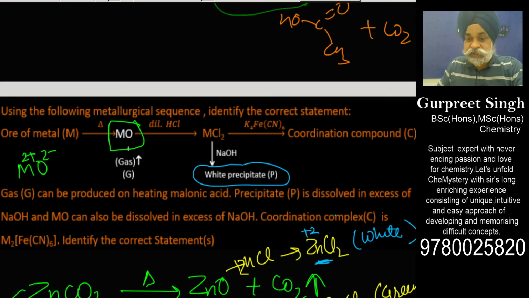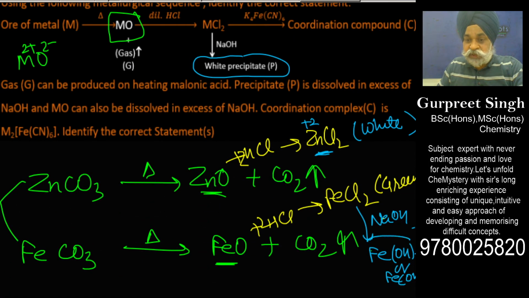Now we can say that if any of these two are produced, these would not be white. Ferric hydroxide would be dark colored, not a white colored salt, and the same is true for ferrous hydroxide.